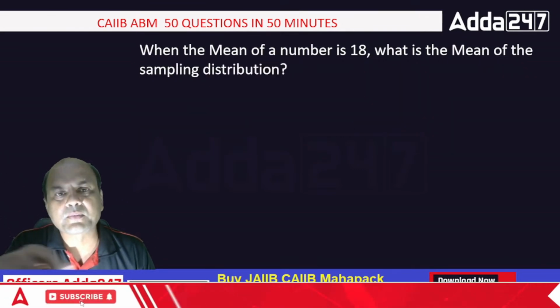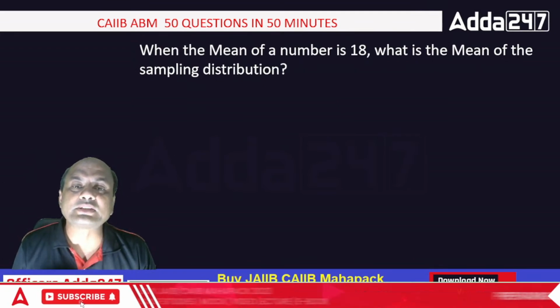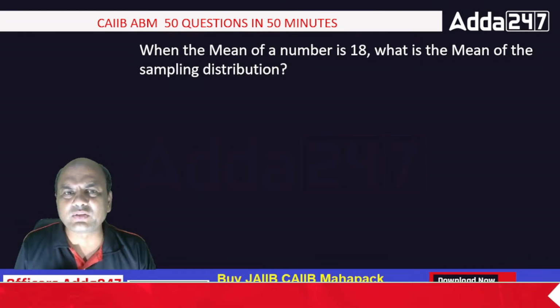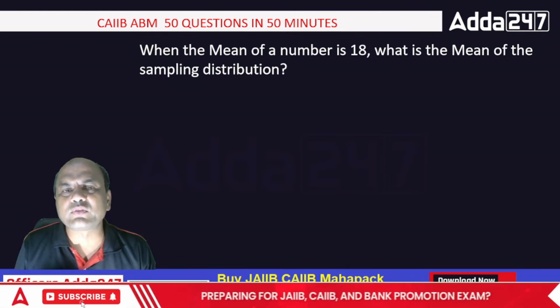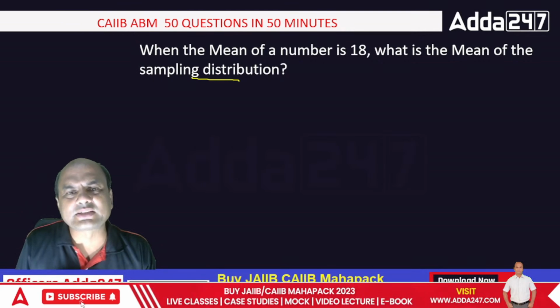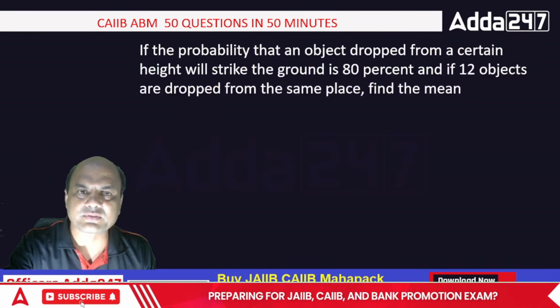When the mean of a number is 18, what is the mean of the sampling distribution? Oh, I think the same number, same continued. Mean of the number is 18. What is the mean of the sampling distribution? Always remember, we have done this just now. It is the same 18, right? Mean of the number equals mean of the sampling distribution.